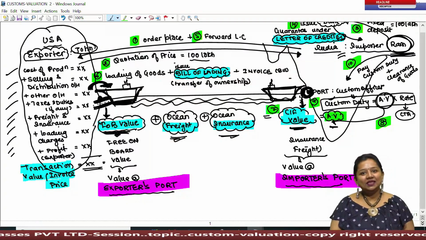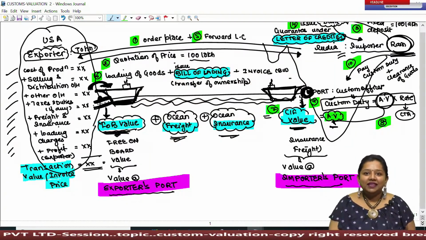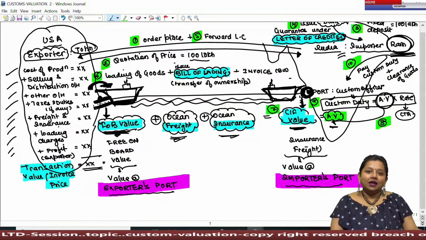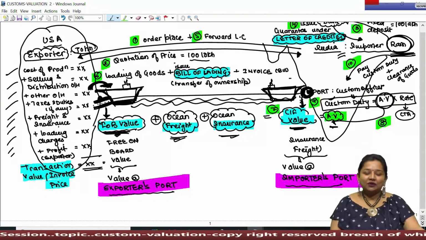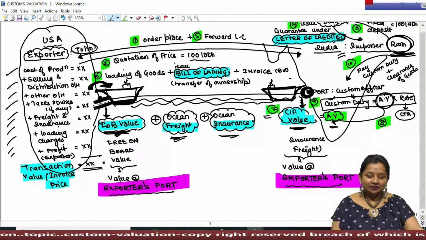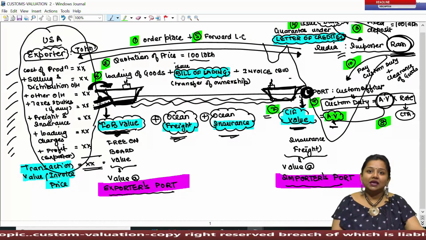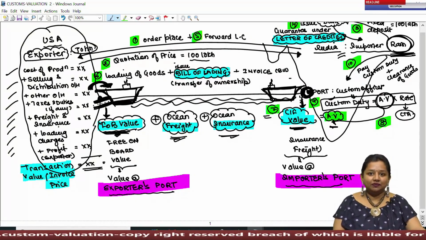Come, let's start with the customs valuation, the very next second session. Let's repeat the first session, whatever we did in the first session itself. We had started with the imported goods valuation.